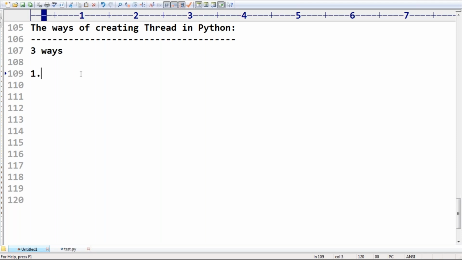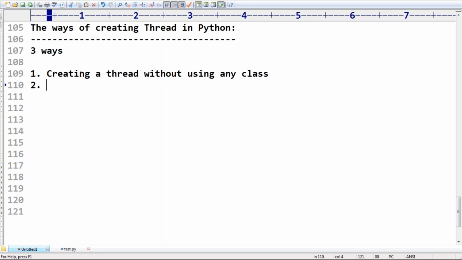So the first one is creating a thread without using any class. Next, creating a thread by extending the thread class.